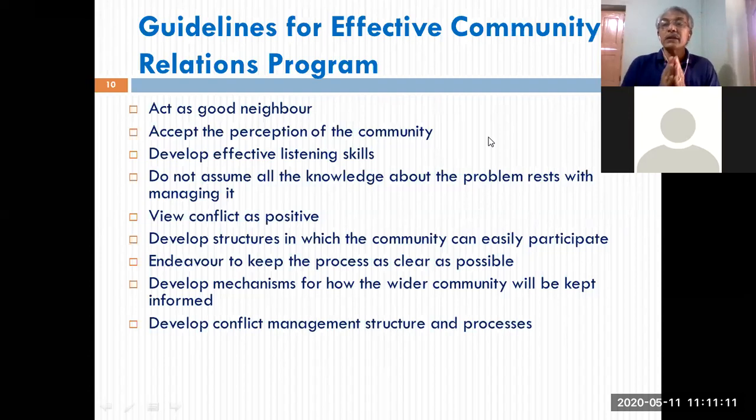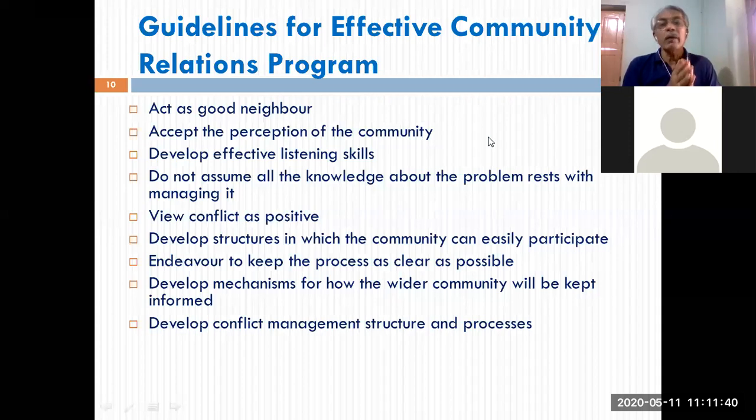So it is necessary for organizations, before launching any community relations program on their own, to go to the community, listen to them, and hear about their requirements, problems, livelihood issues, and so on. Then accordingly come back to your design table, sit in your boardroom, and draft the CR program. Don't do anything on your own, assuming that you know things better. It need not always be so.